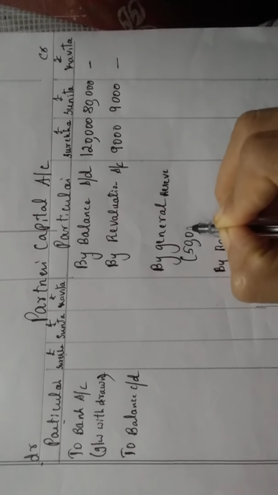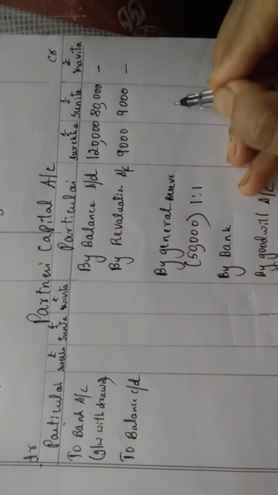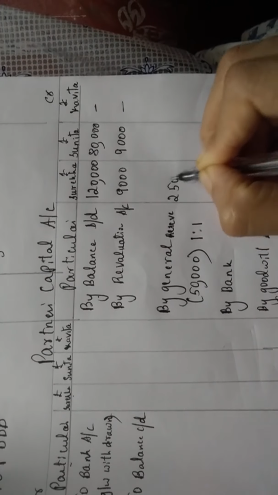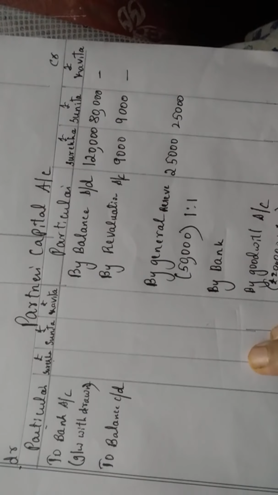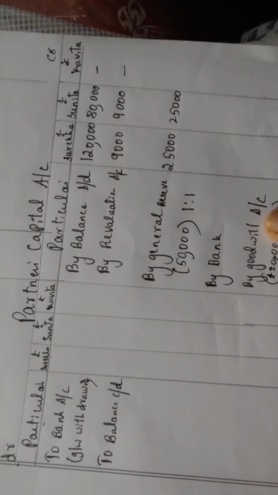Yes, 50,000. In what ratio will we give? 1:1. 1:1 means half. Half of 50,000 is 25,000 each. 25,000 for Sunita. Next, is there a P&L account? Is there a profit and loss account? No, there is no profit and loss account. So, fourth step is what?